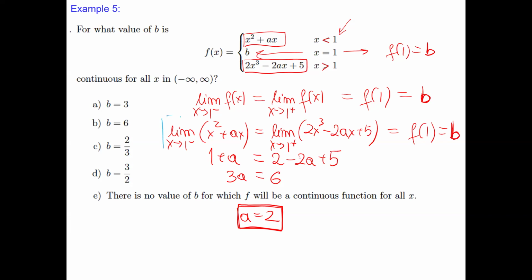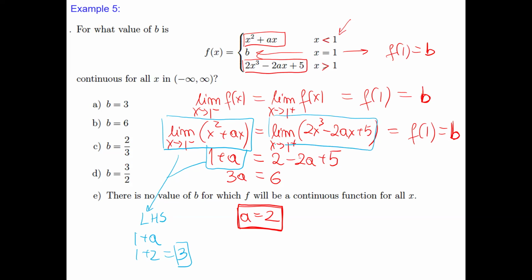We really have to know what that limit is. This is the left-hand side limit, which is 1 plus a, and we know a is 2. That means this limit is 3. Let's look at the right-hand side limit, defined like this.